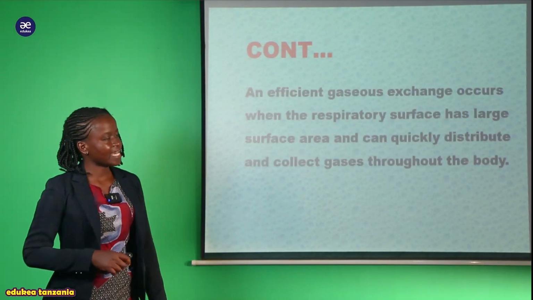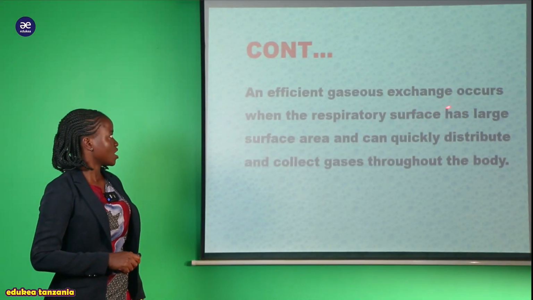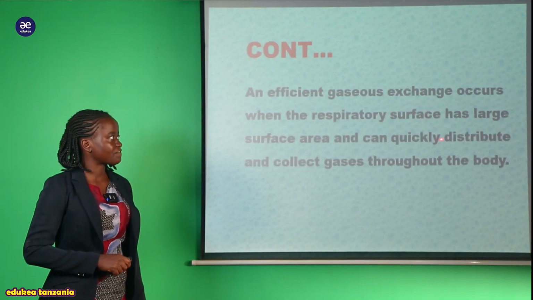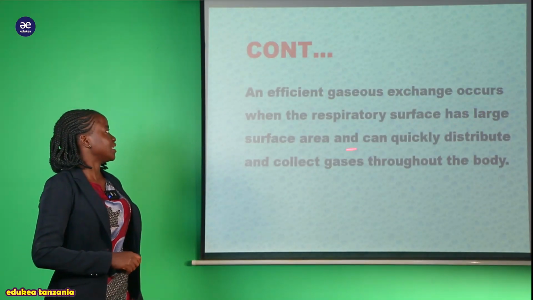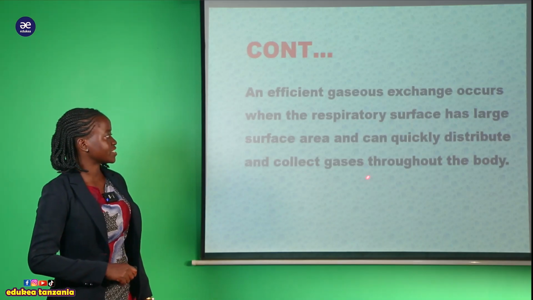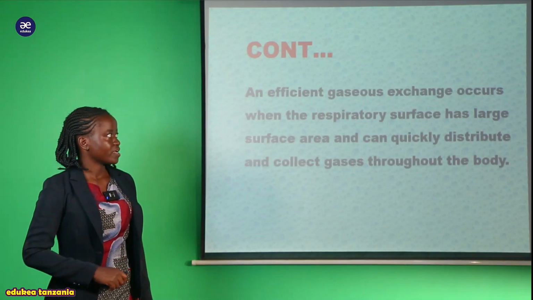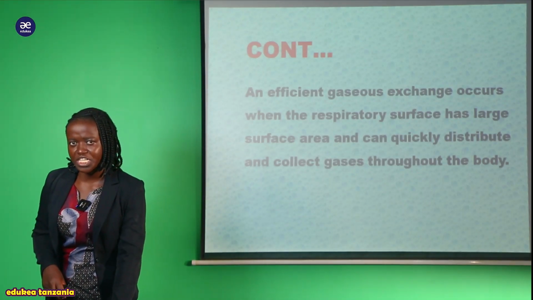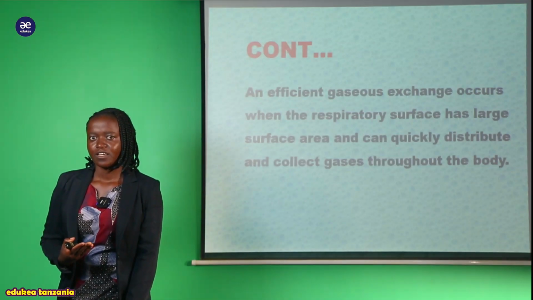And we can say that an efficient gaseous exchange occurs when the respiratory surface has a large surface area and can quickly distribute and collect gases throughout the body. So efficient gaseous exchange inatokea vipi?